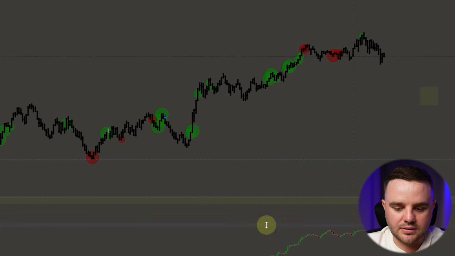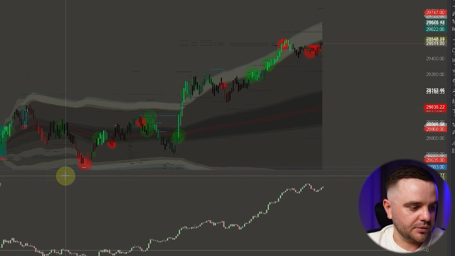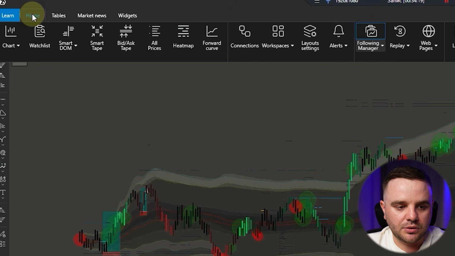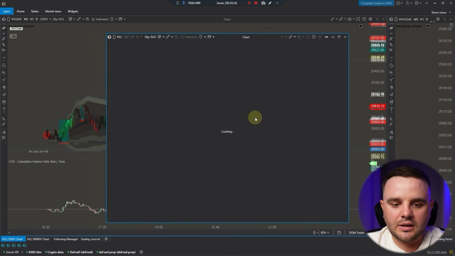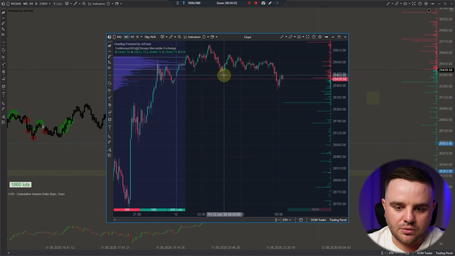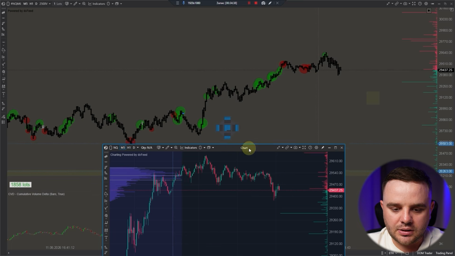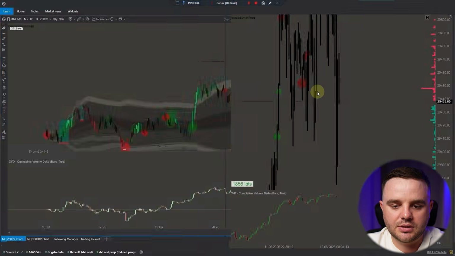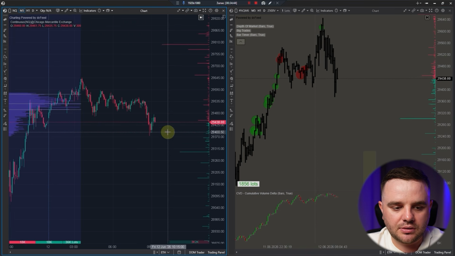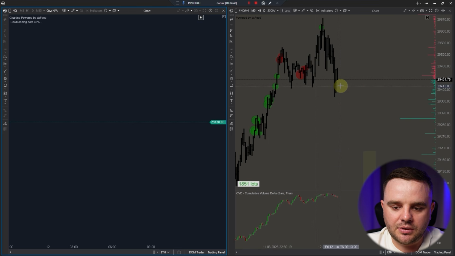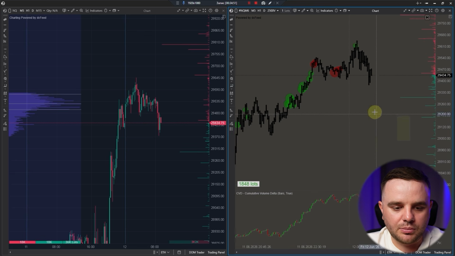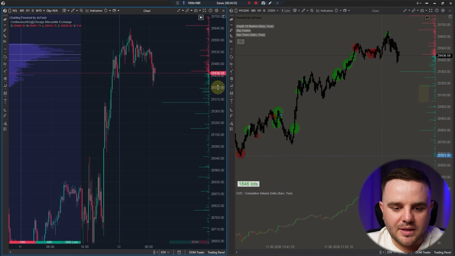ATAS, education, lesson. What does this mean? For example, you would like to create a separate window. Let's do the same chart. Let's assume you saved NQ. And here you can see it is another window from the ATAS team that we created, and you would like to see several charts. Let's assume that here you would like to see a bigger time frame, for example, the 15-minute time frame, and here you would like to analyze a volume-based time frame. It's just what you would like to do.